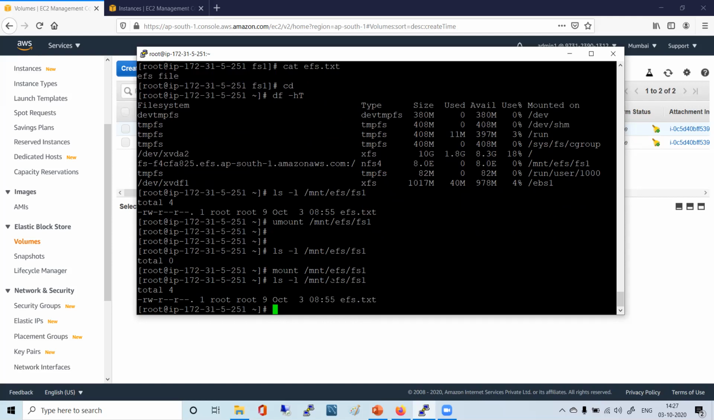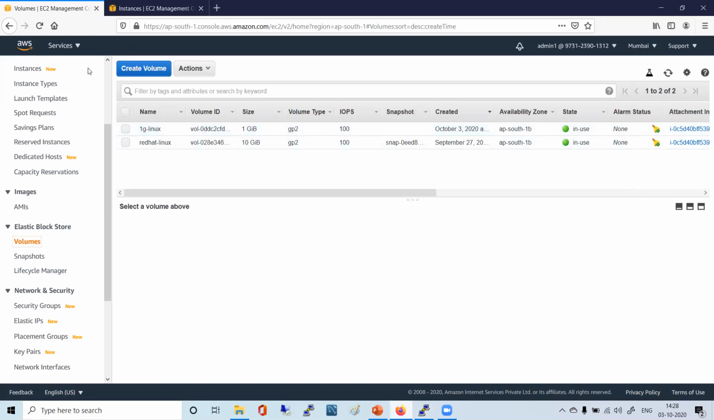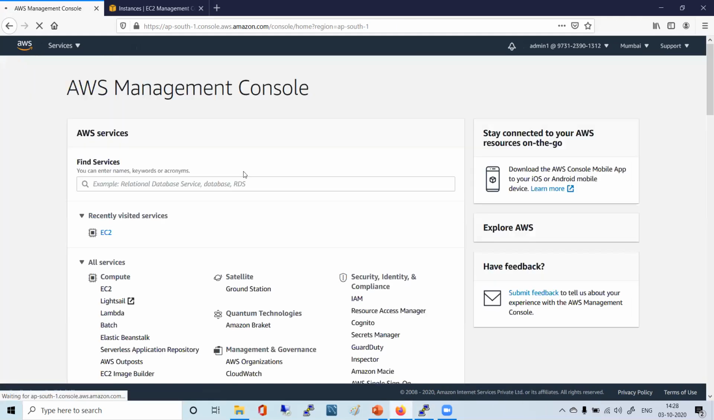Correct? Yes. So if I say cat, and like this, if I say EFS, I have the content also. This is the mounting and unmounting of the EFS file system. You just see this one, FS F4 CFA 825 EFS. Just take a look here, and then you go to that AWS dashboard and try to relate.